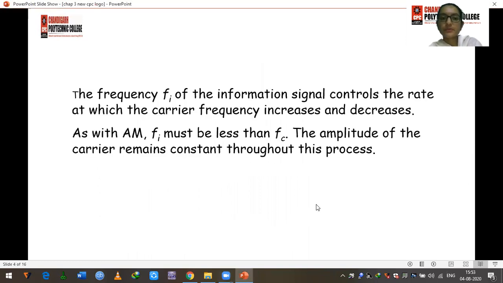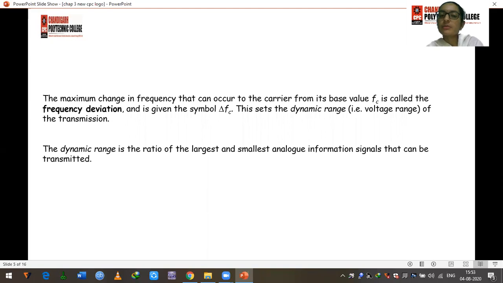So the frequency Fi of the information signal controls the rate at which the carrier frequency increases and decreases. As with the AM, Fi must be less than Fc, and the amplitude of the carrier remains constant throughout this process.